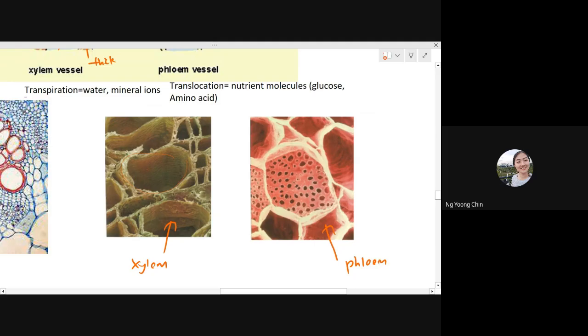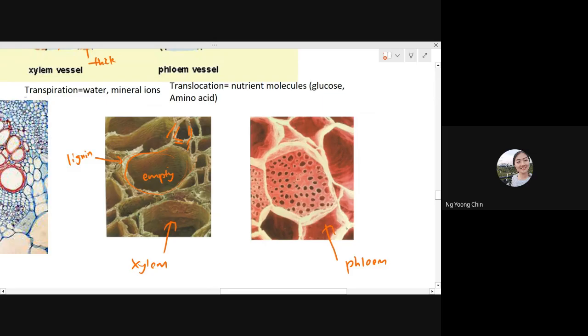Why is this xylem? Because it has a very large lumen without any content inside. You can see inside it is actually empty. And you can see the wall is very thick, right? Very thick wall, because they have lignin.